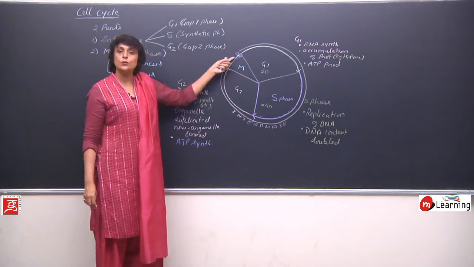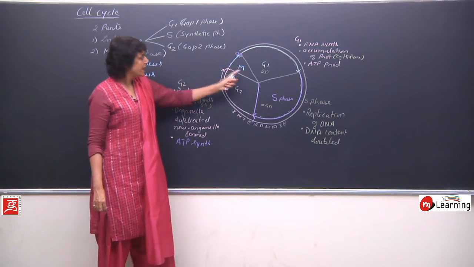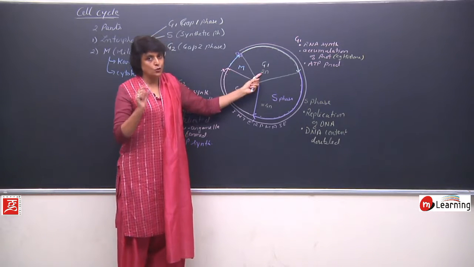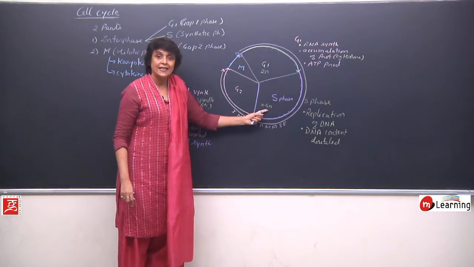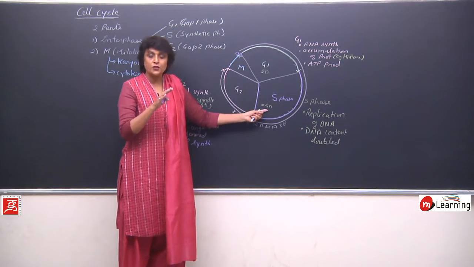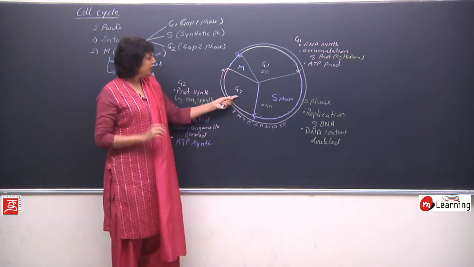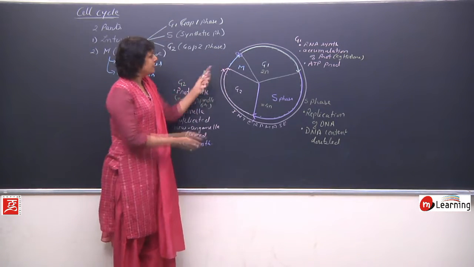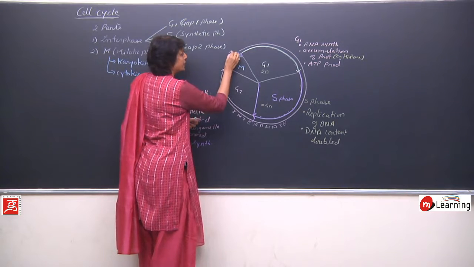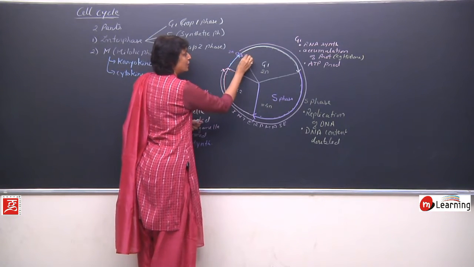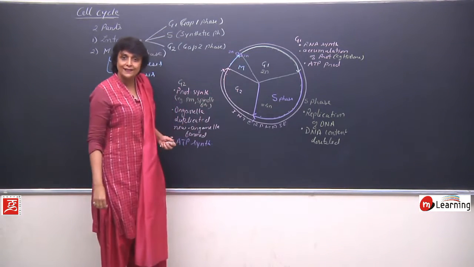How many chromosomes would these 2 daughter cells have? Originally the cell had 2n number, diploid. In S, those 46 chromosomes made a copy. G2, no change in the DNA, and here one cell gets 46, that is 2n, and the other cell will also get 46, that is 2n.